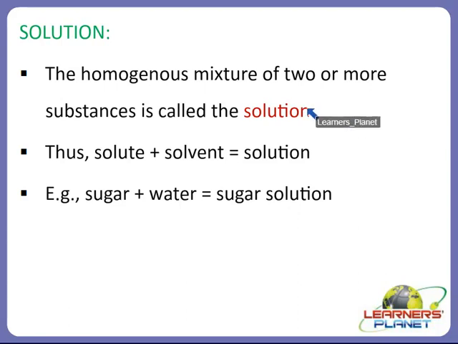And the homogeneous mixture of two or more components or substances is termed as a solution, right? So it is the homogeneous mixture of two or more substances. Means we will take an example like solute plus solvent will give out solution. For example, sugar plus water will make sugar solution. Salt plus water will make salt solution. So any such kind of solute and solvent mixture can yield a solution, right?